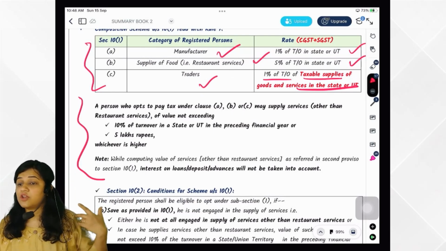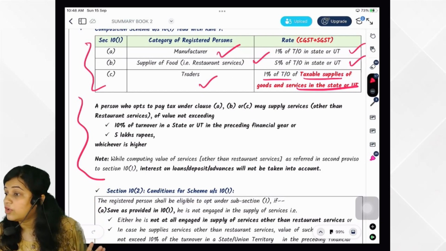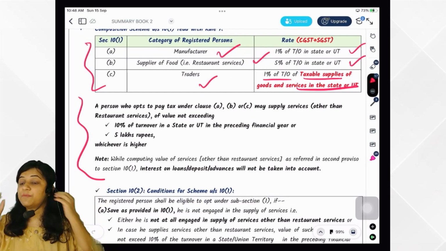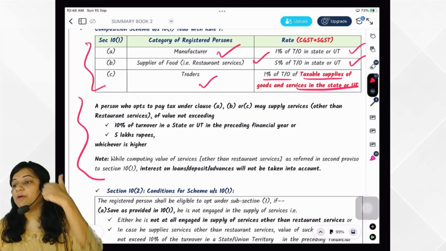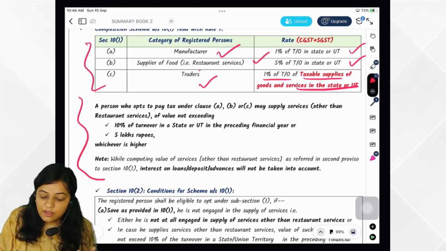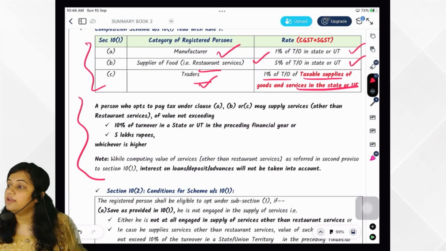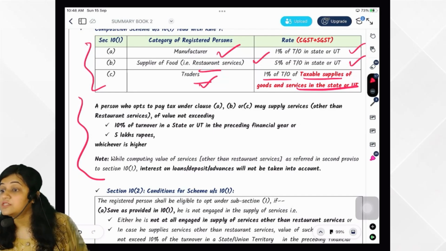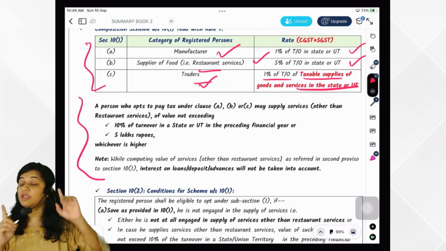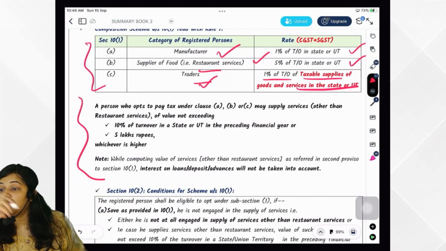Any other straightforward service supplier is not allowed composition scheme. Pure service supplier is not allowed composition scheme under 10(1). However, if you are a manufacturer or a restaurant service provider or a trader, yes, you can supply the service of a value not exceeding 10% of the turnover in the state or union territory in the preceding financial year, or 5 lakh, whichever is higher.